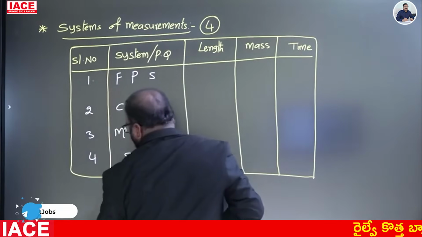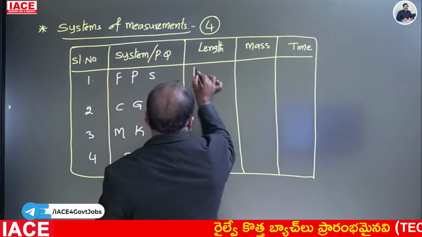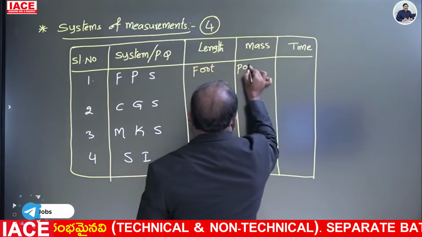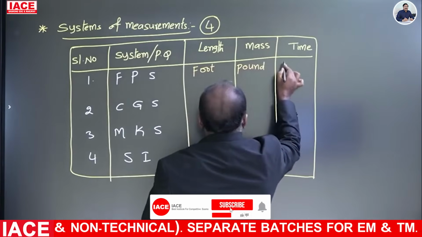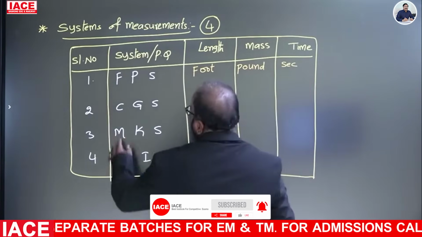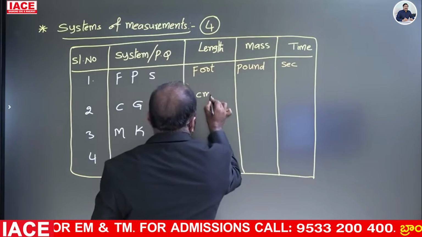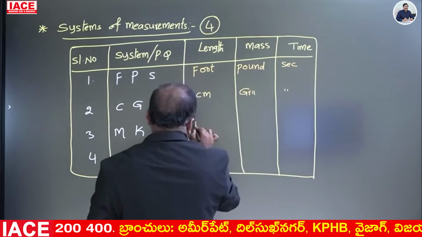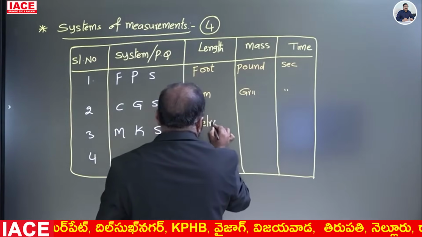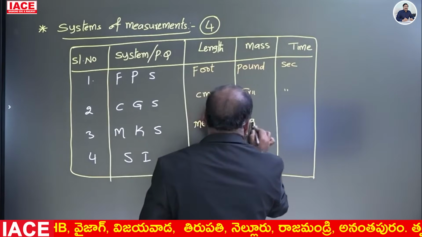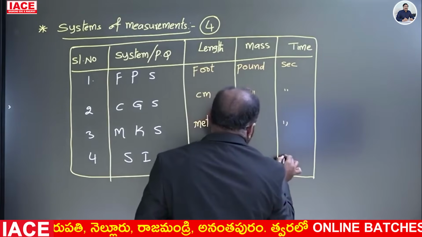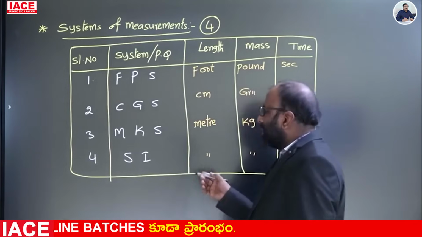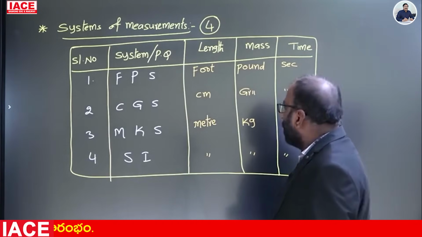So F is nothing but foot. P is nothing but pound. S is nothing but second. CGS: centimeter, gram, second. MKS: meter, kilogram, second. SI also the same. After modifying MKS, the new method is called SI. SI means System of International.